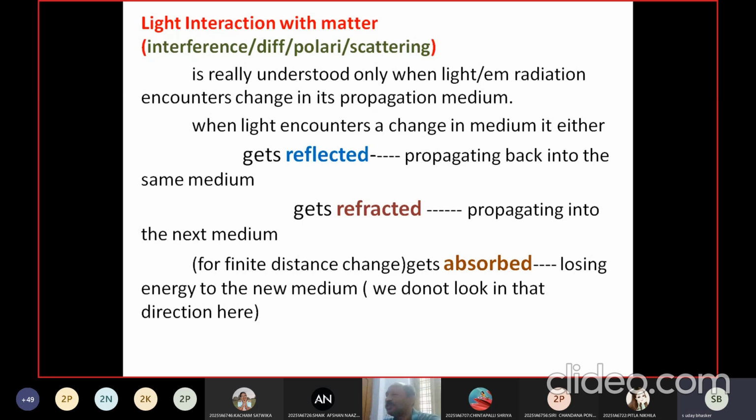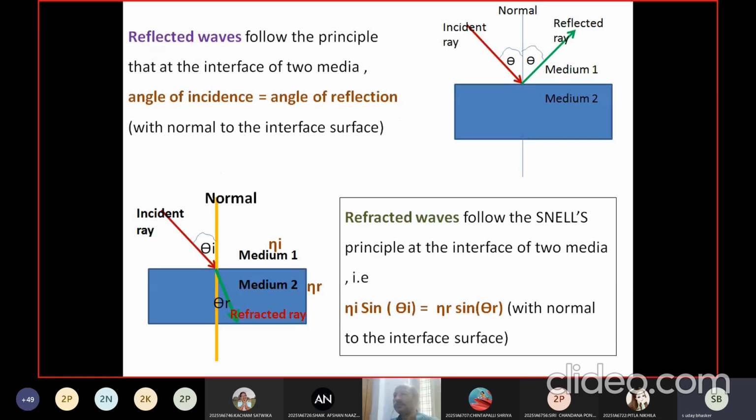That means energy is absorbed by the medium. So these are the things that may happen when light is trying to interact with matter. Reflection is back into the same medium, refraction is into the next medium, and absorption is by the medium.